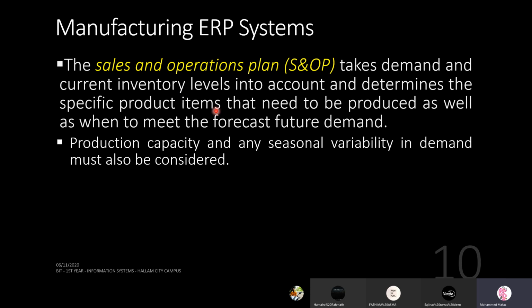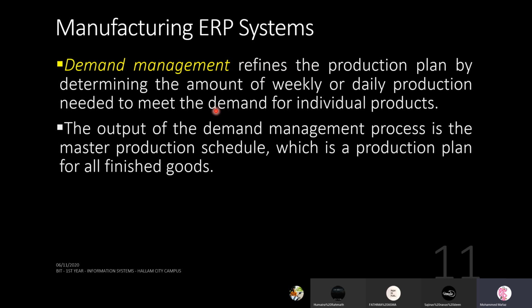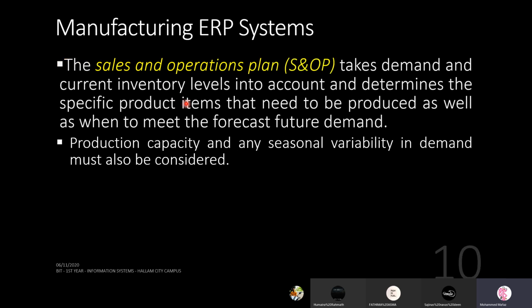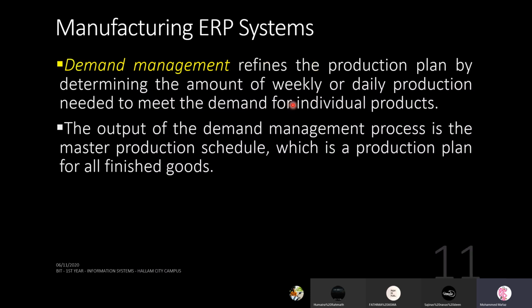So I hope that clarifies. Then you go into the next activity, demand management. This will refine the production plan by determining the amount of weekly or daily production needed. Now you go much more into detail. After deciding what products and how much are needed, you go into the question of whether you're going to do that weekly or daily, because the customer will have a deadline.